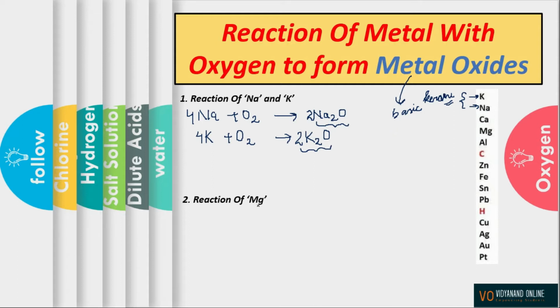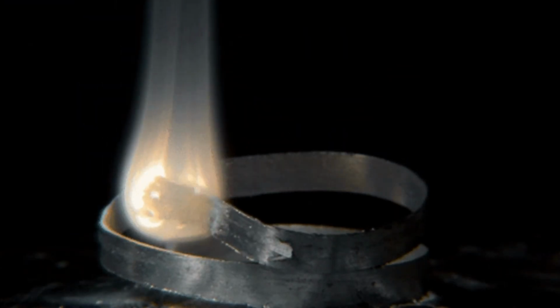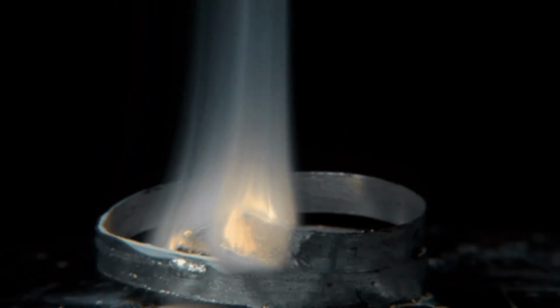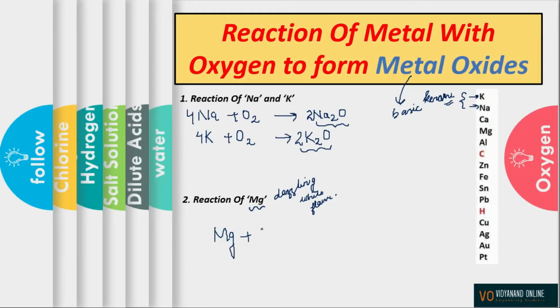Now talking about magnesium. We have learned about magnesium in chapter 1 also, that when magnesium reacts with oxygen, it burns with a dazzling white flame. So let us see the reaction. Magnesium, when it reacts with oxygen, forms magnesium oxide. In order to balance it, I'll put 2 here and 2 here. Again, magnesium oxides are basic in nature.